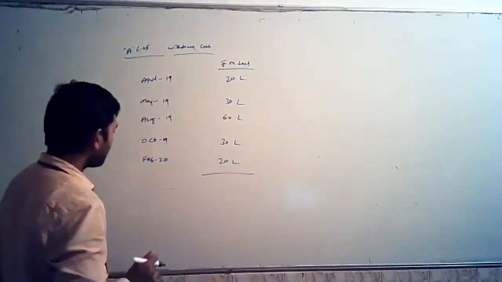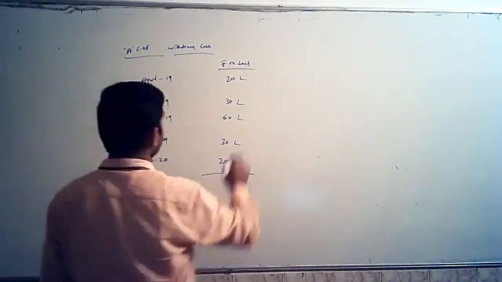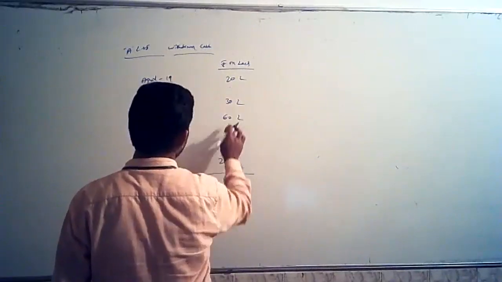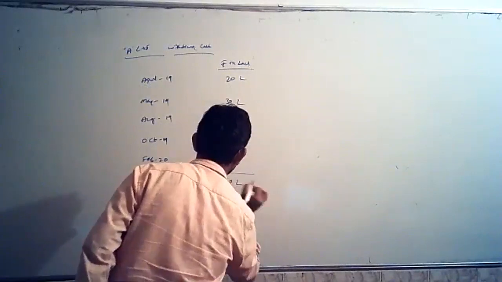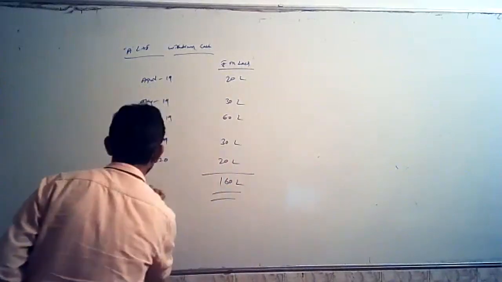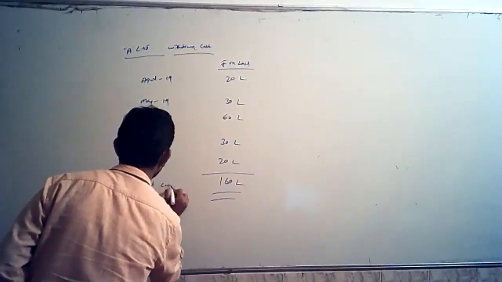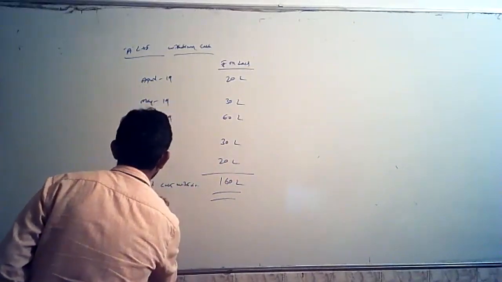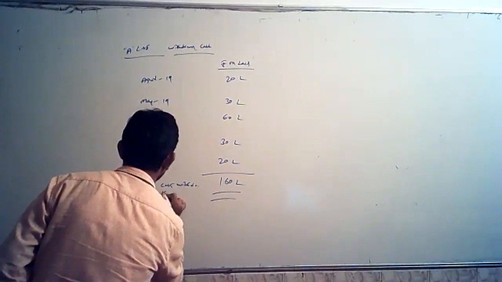Now, what is the total withdrawal? 20, 30, 50, again 50, and then 150 lakh rupees is the total cash withdrawn during financial year 19-20.